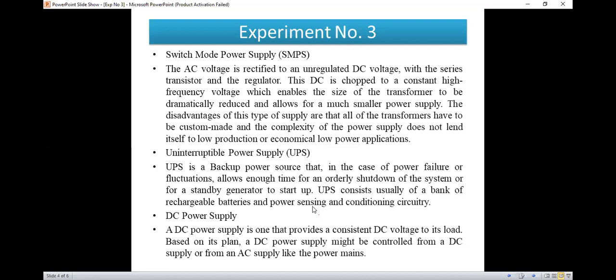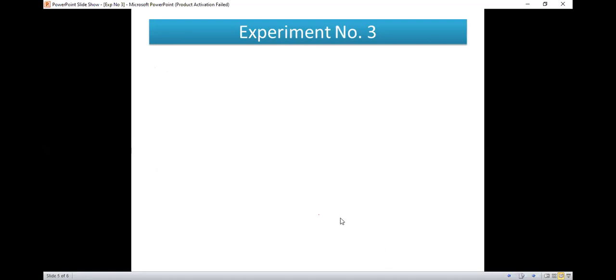It can be controlled from AC also, because it is converted from AC to DC. So by controlling AC, we can control DC, or we can control DC directly. It might be controlled from a DC supply or from an AC supply like the power mains.